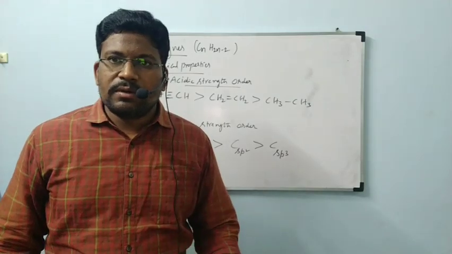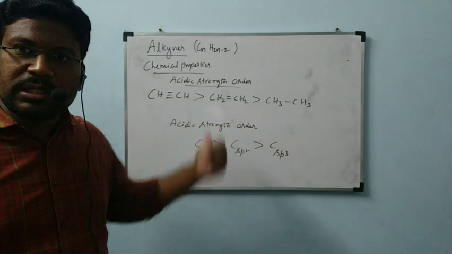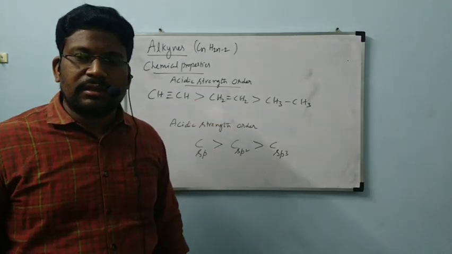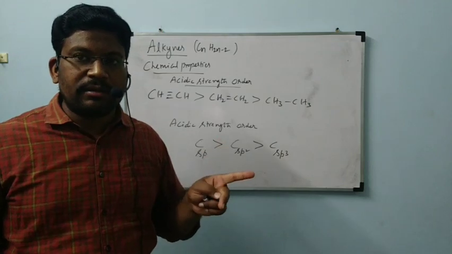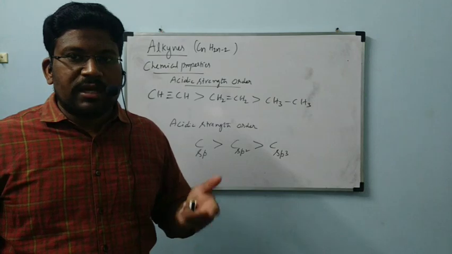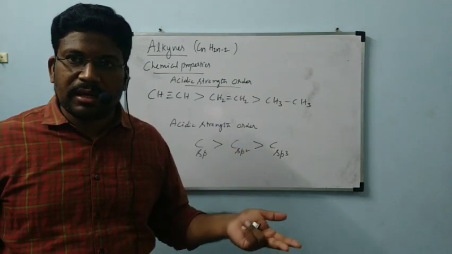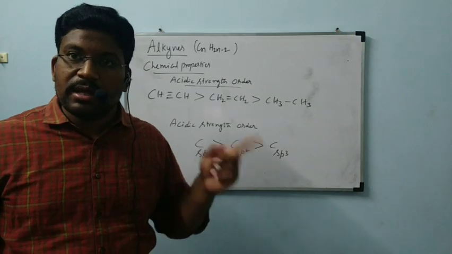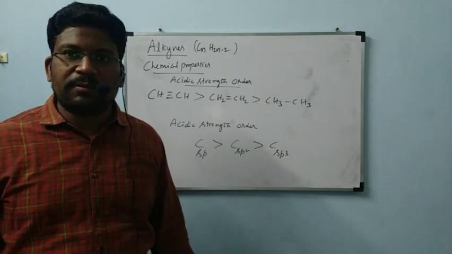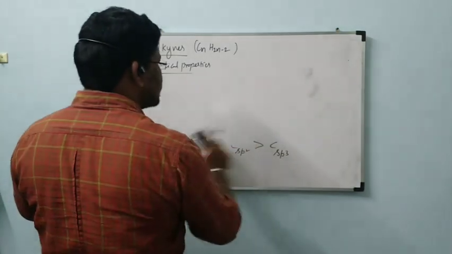Okay? Now we will go to next chemical property. I hope everyone understood this concept, acidic nature of alkynes. That hydrogen present on that carbon can be donated easily when it reacts with sodium. If it is able to liberate hydrogen gas when that substance is reacted with sodium or any other metal, magnesium or aluminum also, that substance is acting like an acid. That is the characteristic property of acid. Okay, next. Second chemical property.